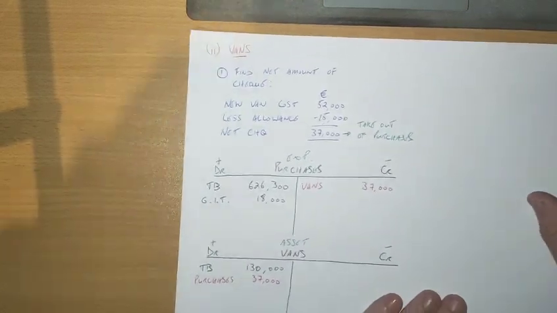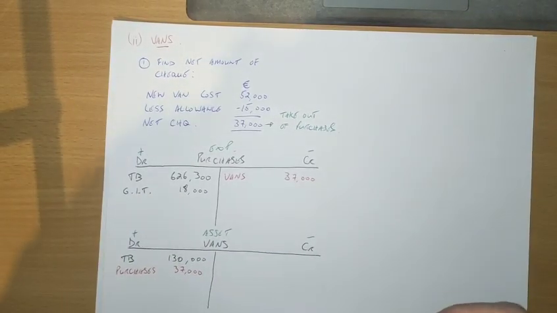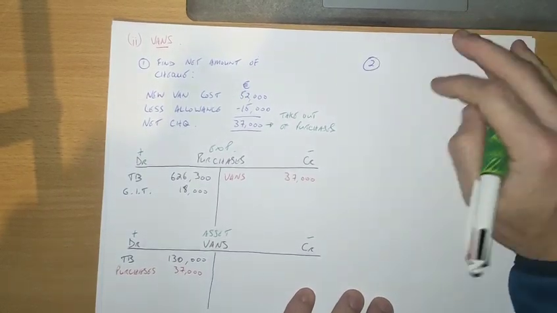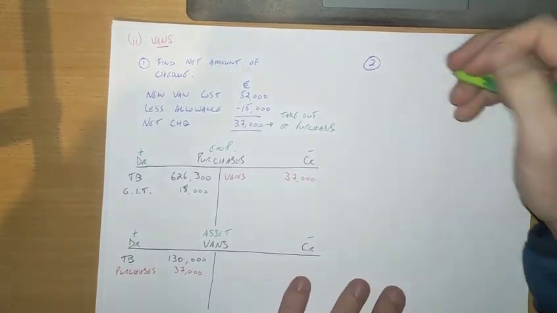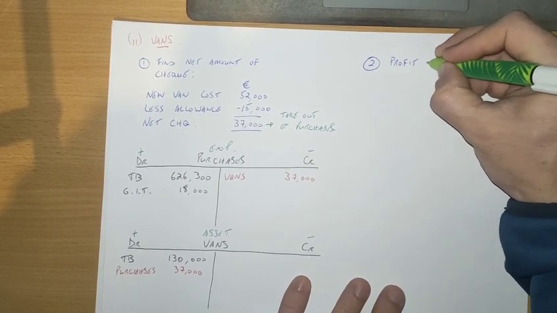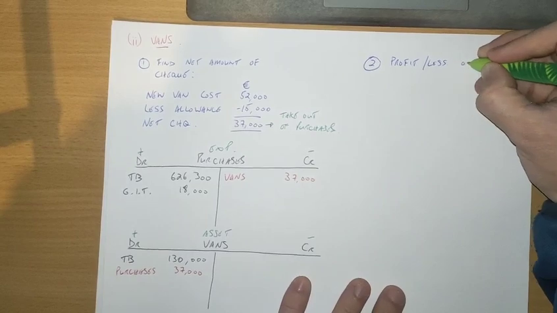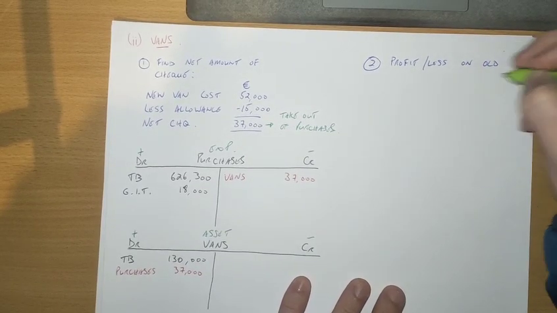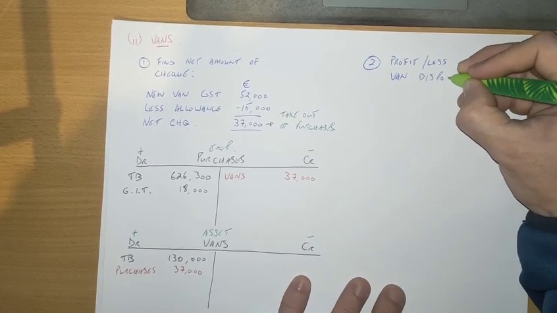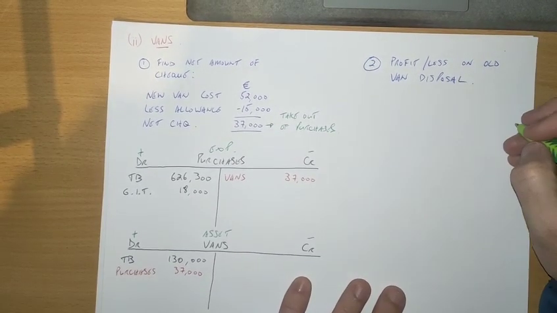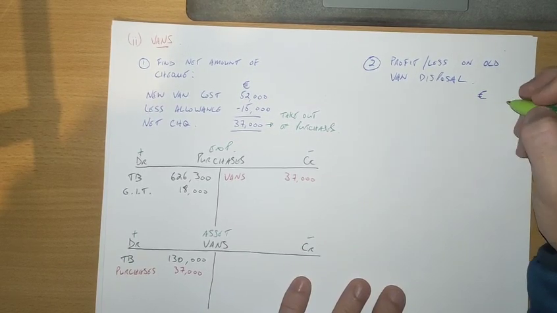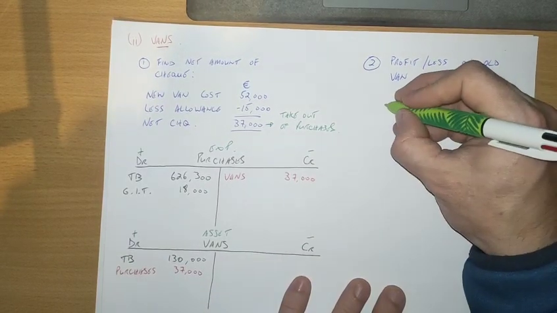Okay. The second part of this question, then, what you need to do is, because there's no record of this, right? That they haven't accounted for this. Is a profit and loss on disposal of the old van. Right, so profit or loss on old van disposal. Okay. Now you can do the same working all the time here. So first of all, what we need to do is the old van cost.